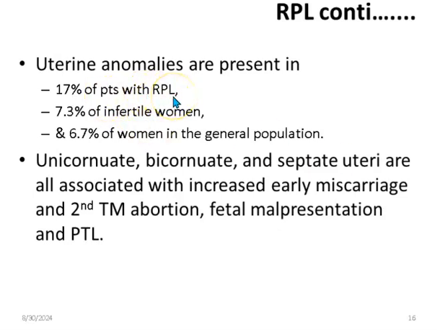17% of patients with recurrent pregnancy loss have uterine anomalies, while 7.3% of infertile women have uterine and Mullerian anomalies, congenital anomalies of the uterus, compared with 6.7% in the general population. So this is telling us again it's far more common in patients with recurrent pregnancy loss, and it leads to second trimester abortions. It also leads to fetal malpresentations like breech presentation or other types of malpresentation, and preterm labor.